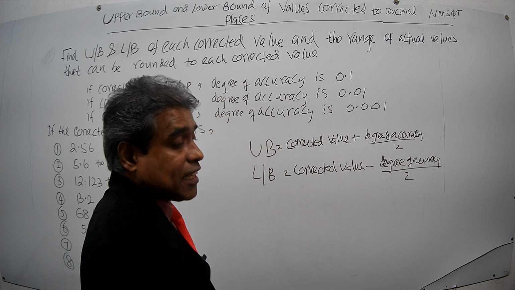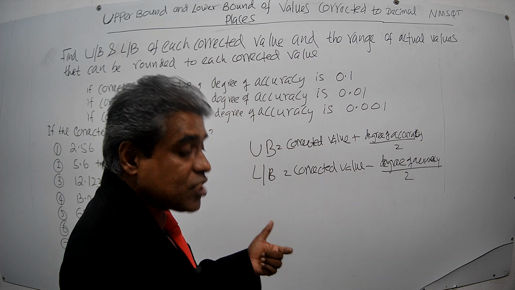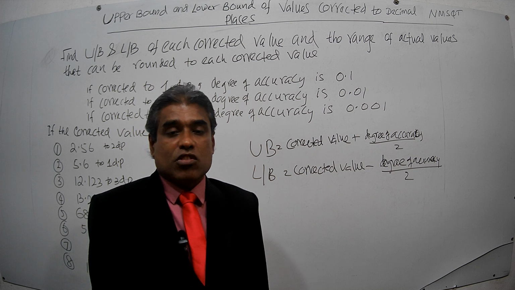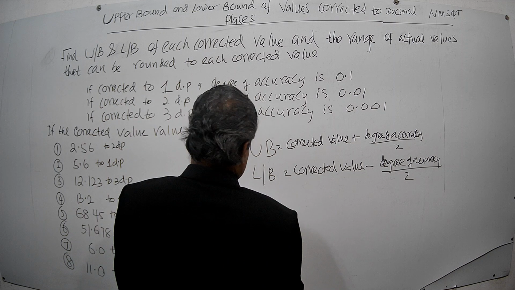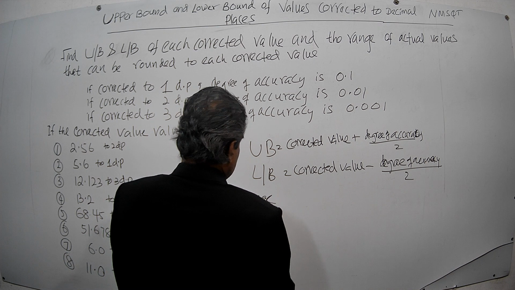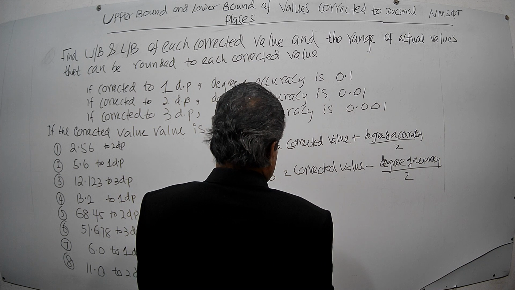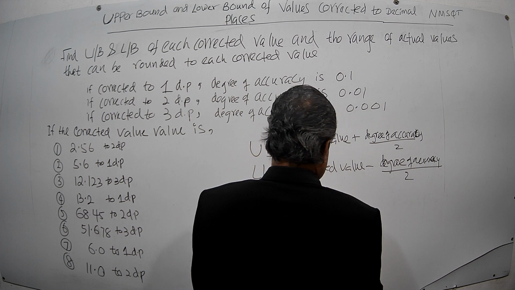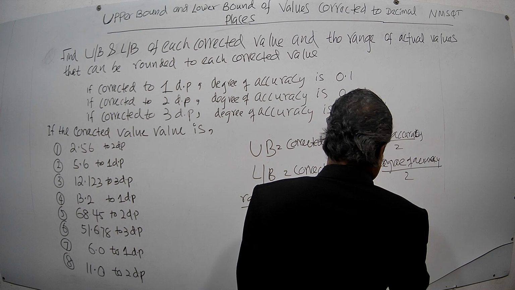Then the other important part is the range of values, the range of values that can be rounded to the given corrected value to the given degree of accuracy. How do we find the range of values? The range is always in this format: lower bound, less than or equals actual value, less than upper bound. This is the range.